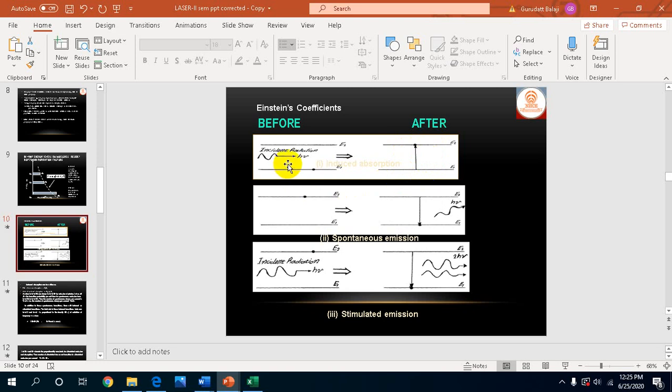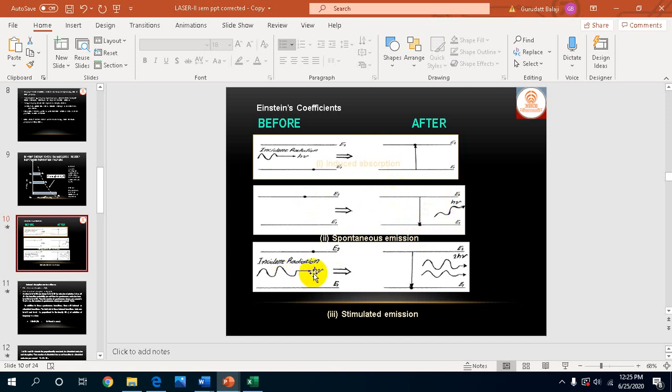The atoms present in the E1 state absorb energy and make a transition to the E2 state. This is called induced absorption. Similarly, after reaching the excited state, the atom makes a quick transition voluntarily, without the help of external energy, and the emitted energy is in the form of photons. That is spontaneous emission.